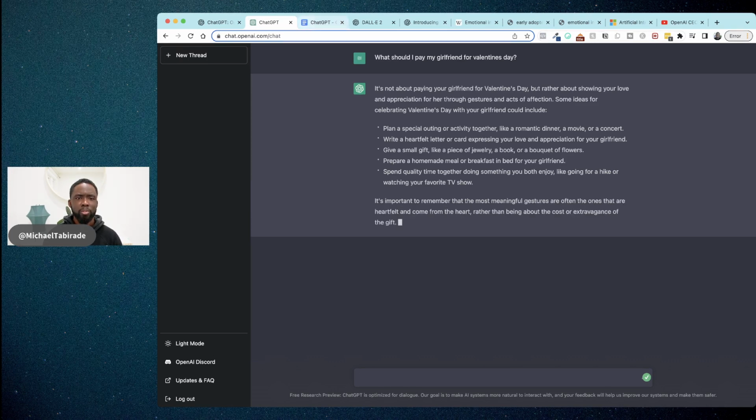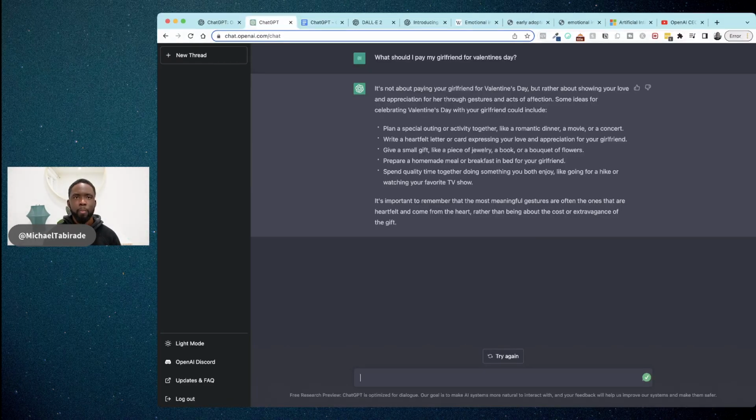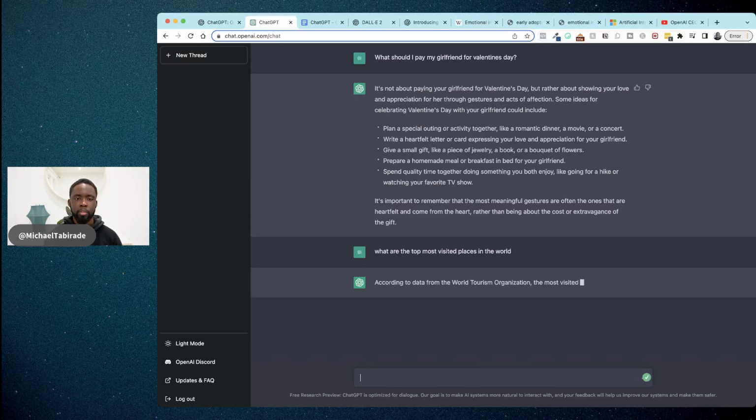Okay, so the next thing is lists. An example of a list could be, you know, what are the top most visited places in the world? Now, ChatGPT doesn't use the internet. It has aggregated a lot of data, and I think there was a cutoff at 2020 where it's utilized this data to generate this information. So let me press enter, boom, let's see where it develops.